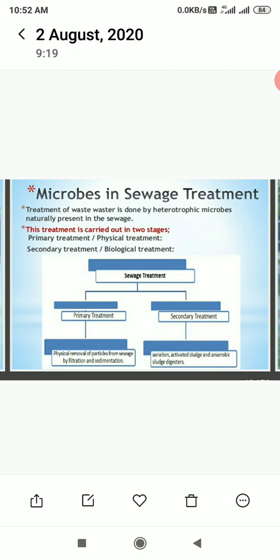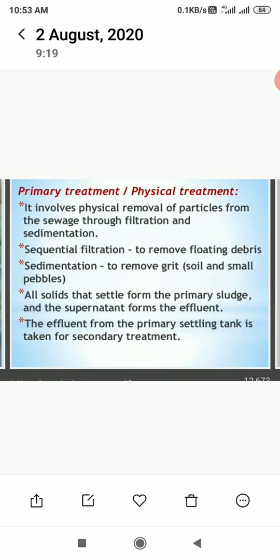One is primary treatment, that is also called the physical treatment, and secondary treatment, which is considered the biological treatment. Primary treatment involves physical removal of particles from the sewage through filtration and sedimentation. These are the two steps which take place in physical treatment. First, there is sequential filtration to remove floating debris, and second, sedimentation to remove grit, soil and small pebbles. All solids that settle form the primary sludge, and the supernatant forms the effluent.